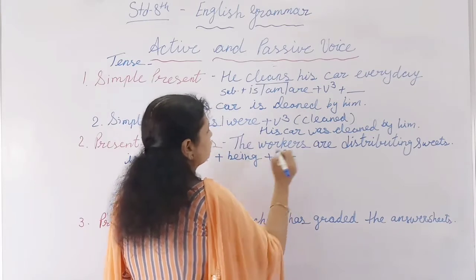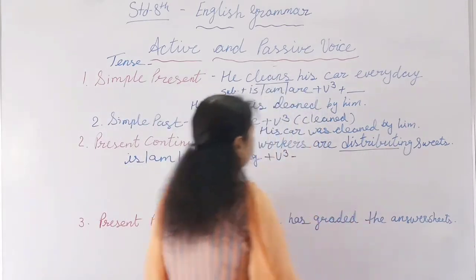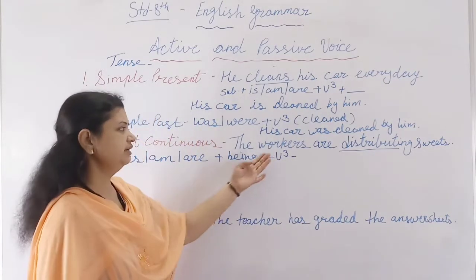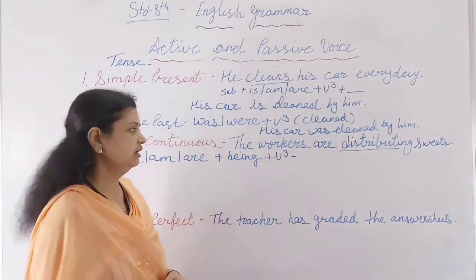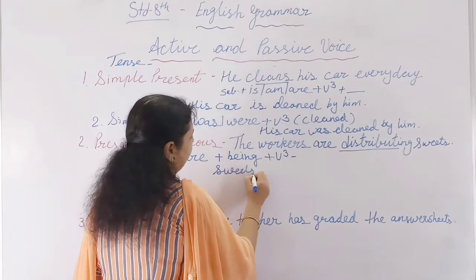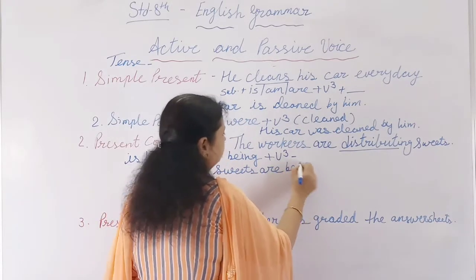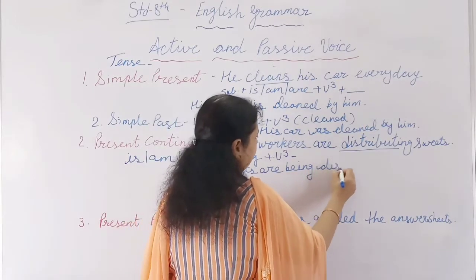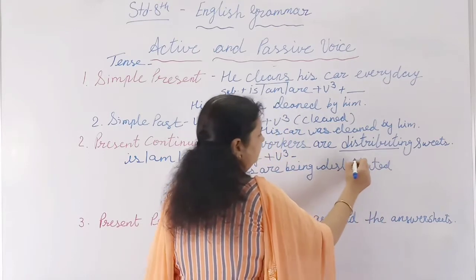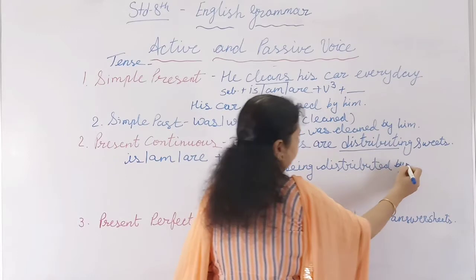Here the verb is distribute, so what will be the form? Distributed. So the sentence will be: sweets are being distributed by the workers.